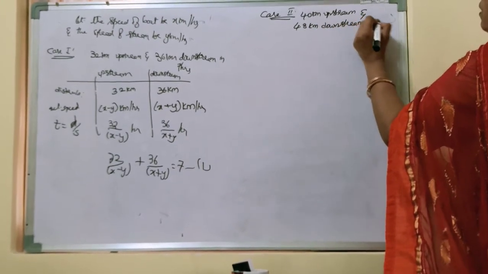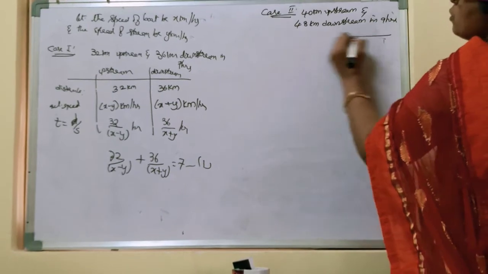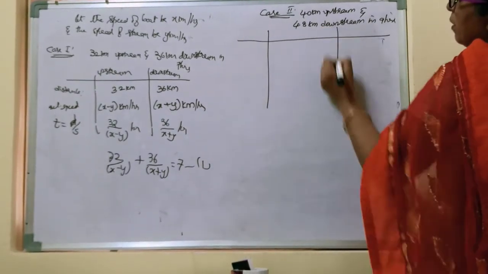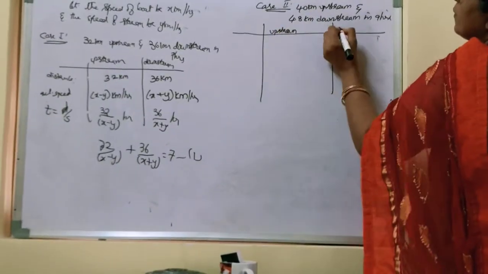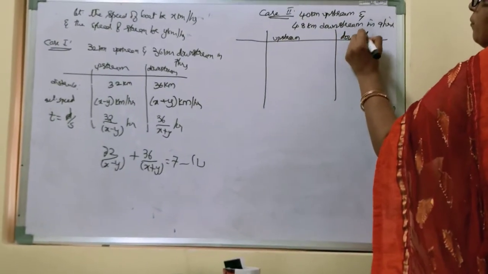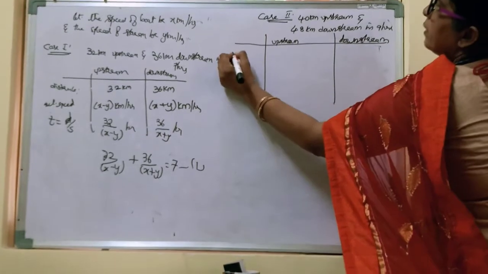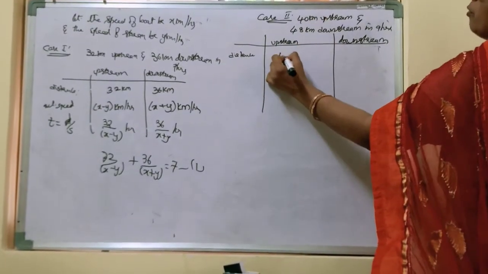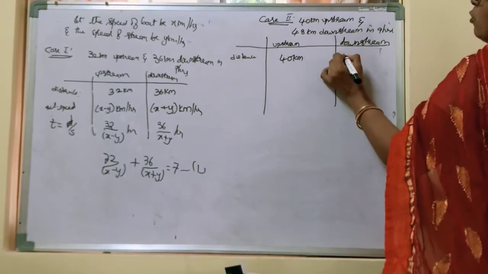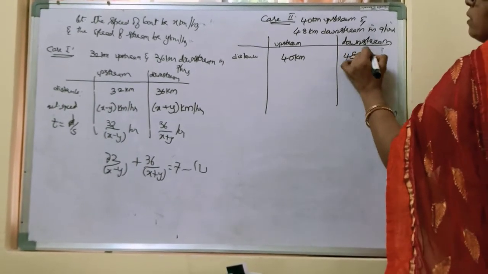So once again, upstream, downstream, and here distance. How much distance is covered in upstream? 40 kilometers and downstream 48 kilometers.